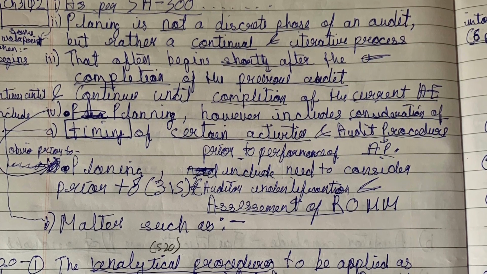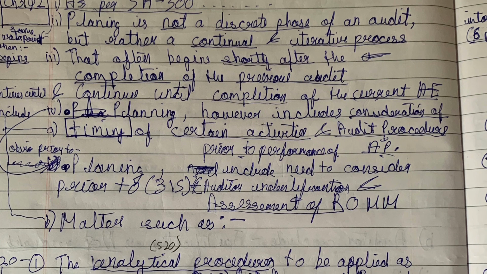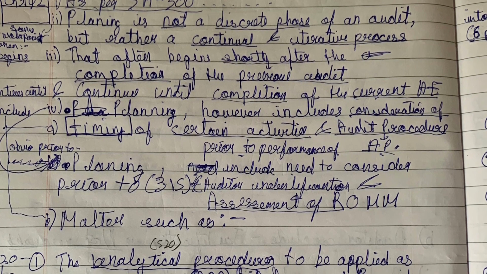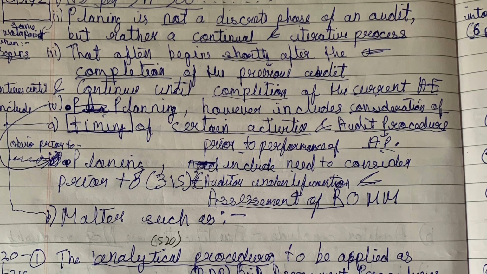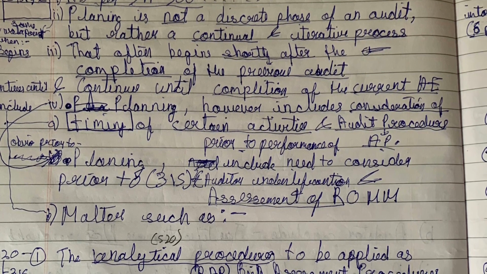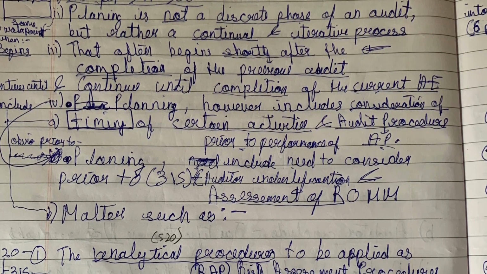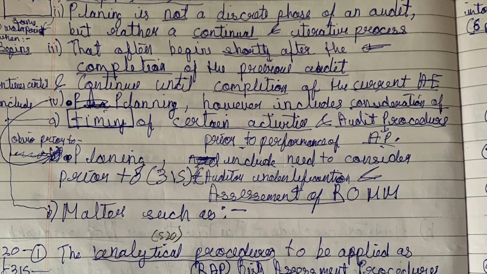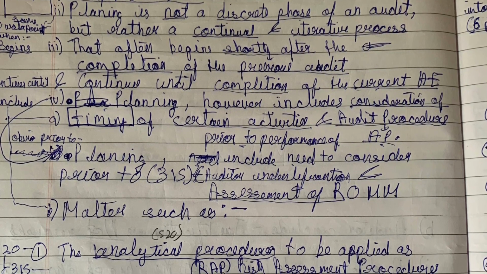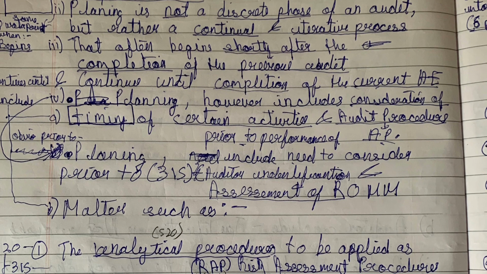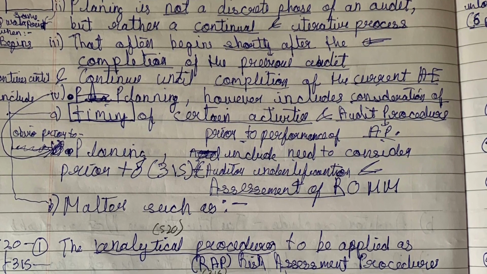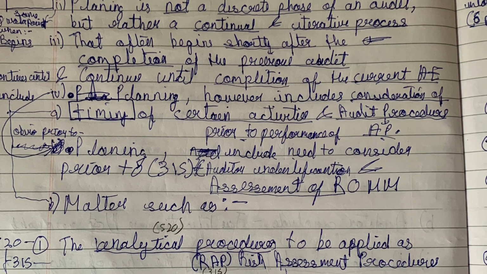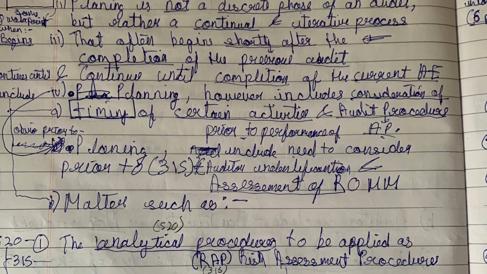Planning includes matters to consider prior to the auditor's identification and assessment of risk of material misstatement, such as the analytical procedure to be applied as risk assessment procedure, performance of other risk assessment procedure, obtaining general understanding of law and regulation, determination of materiality, and the involvement of experts.